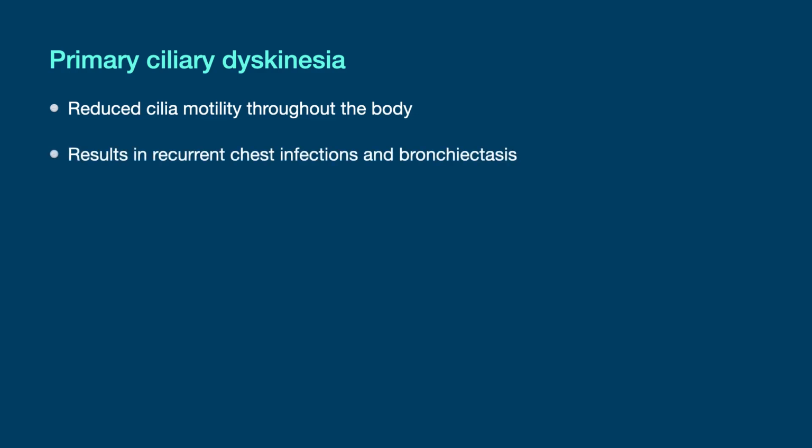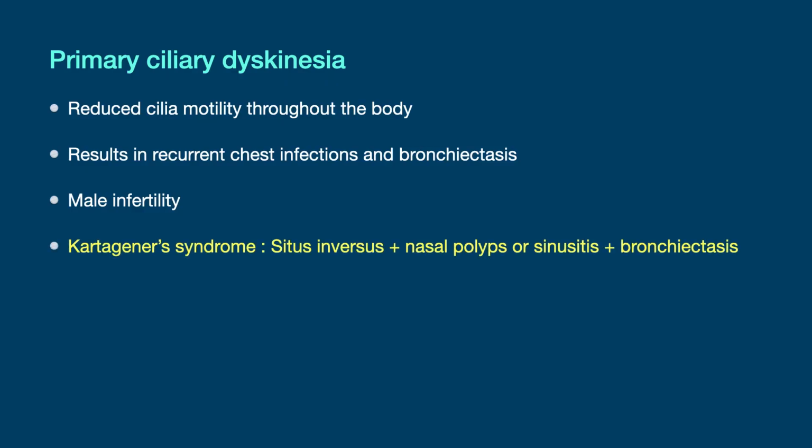Let's look at one of the commonly discussed areas in bronchiectasis, primary ciliary dyskinesia. Primary ciliary dyskinesia is characterized by reduced ciliary motility throughout the body. This results in recurrent chest infections and bronchiectasis, but also can result in male infertility. When primary ciliary dyskinesia is associated with situs inversus, it is known as Kartagener syndrome. However, this only happens in 50% of primary ciliary dyskinesia.